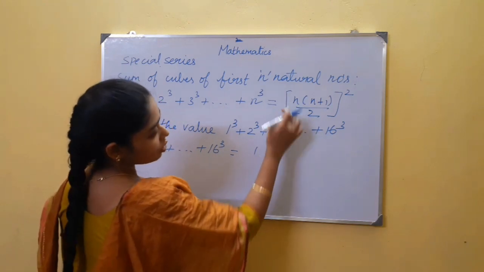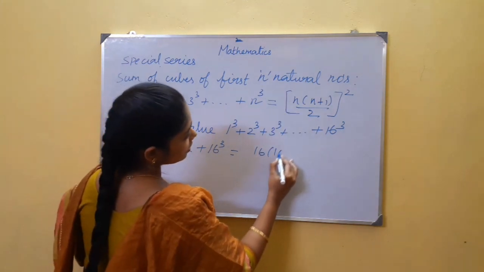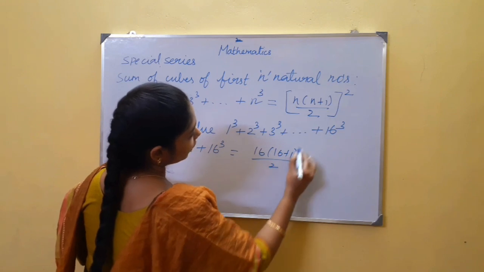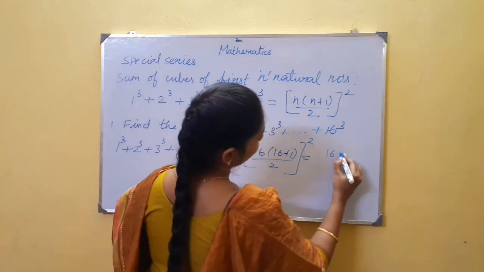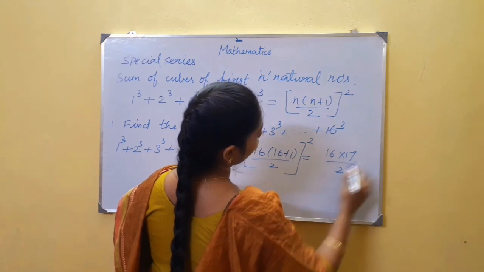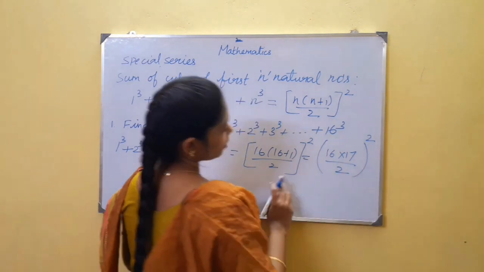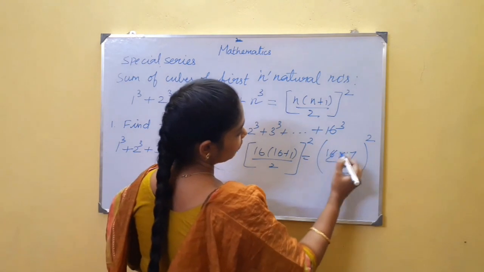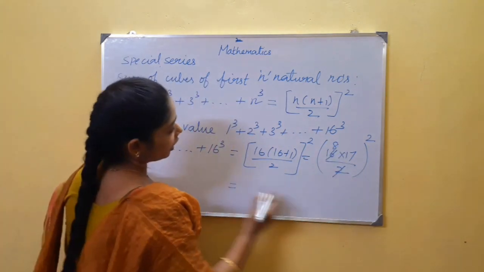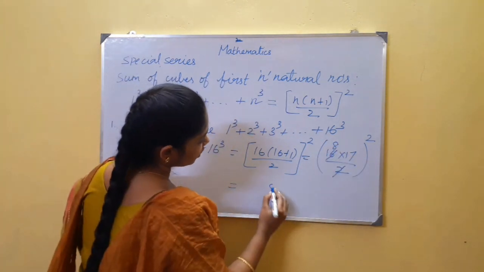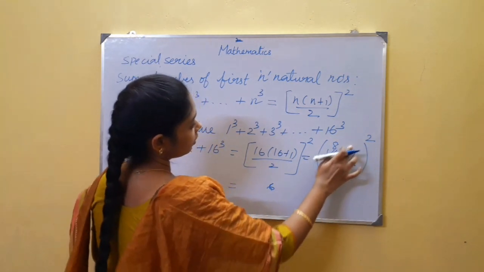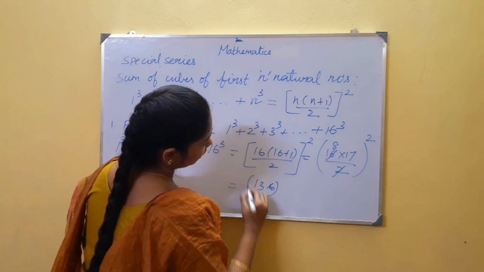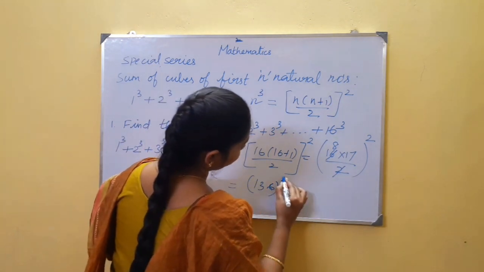So in the place of n replace 16, 16 plus 1 whole divided by 2 to the whole square. This is actually 16 into 17 whole divided by 2 to the whole square. Don't skip to write the whole square in each and every step. So 8 sevens are 56, 8 ones are 8 plus 5, 13, 136 the whole square.